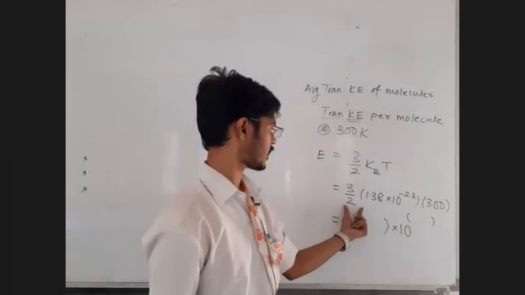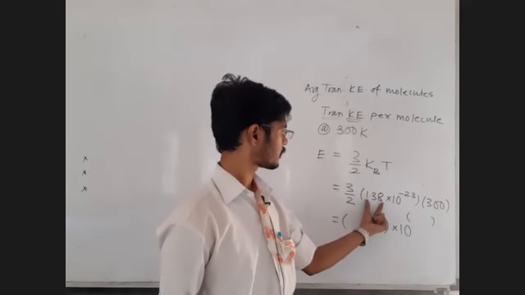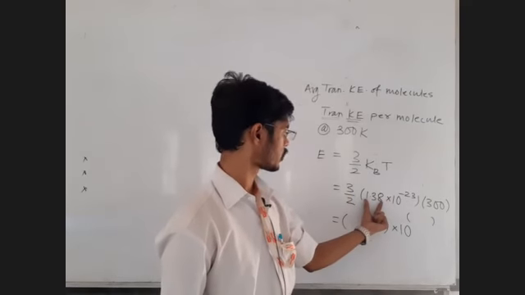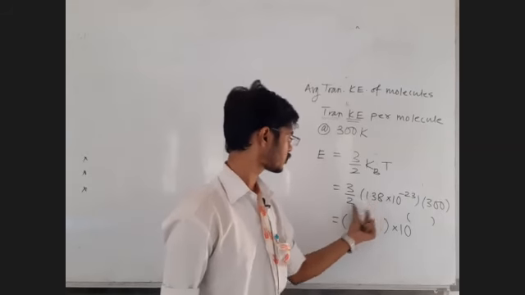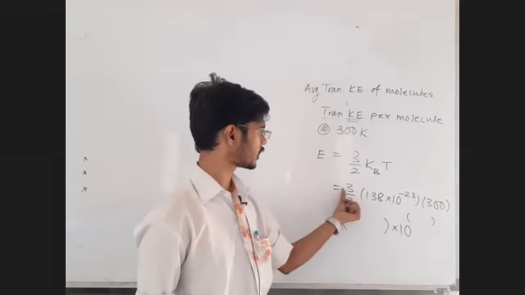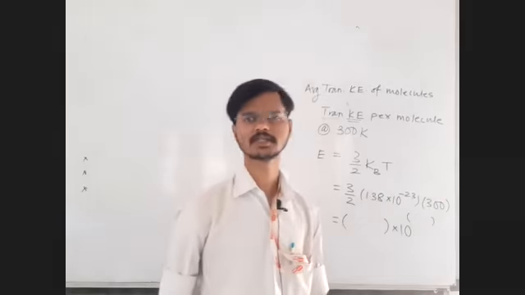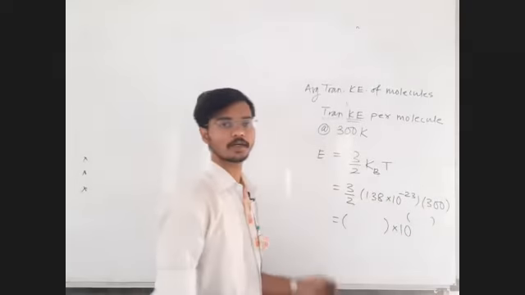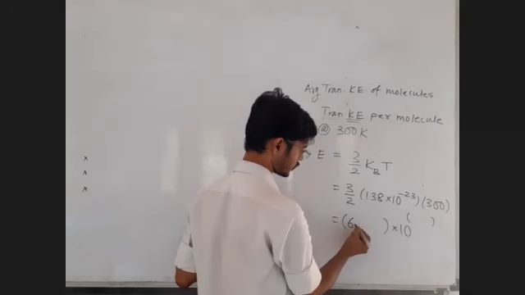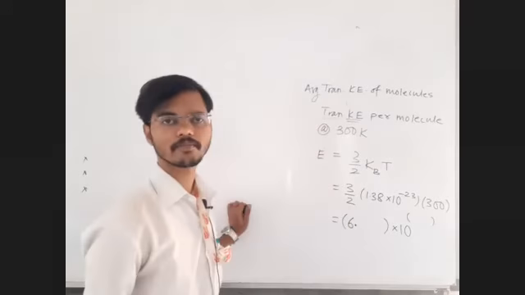I am calculating this as fast as possible like this. 1.38 I am approximating as 1.4. 1.4 upon 2 is 0.7. 0.7 into 3 is 2.1. 2.1 into 3 will be 6.3 something. So what is that 6 point? Tell me the accuracy up to 2 digits. What is that? 6.21.